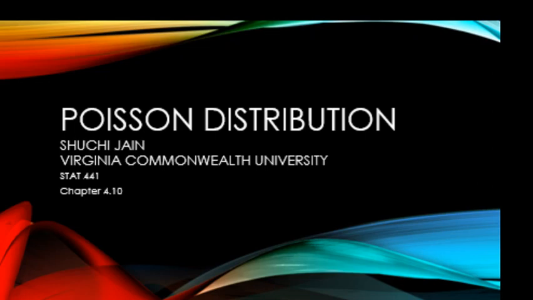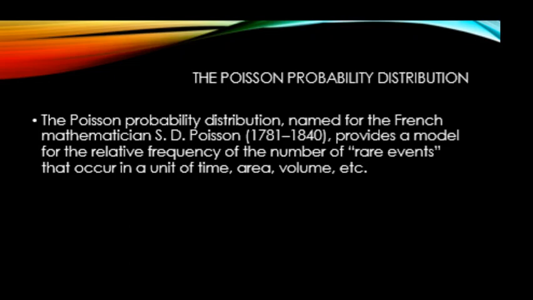This lecture discusses one of the discrete distributions called the Poisson distribution. Poisson distribution is a probability distribution named after the French mathematician S.D. Poisson, and it provides a model for the relative frequency of the number of events that occur in a unit of time or a given area or a given volume. So basically, it models the count of something over a specified unit, and it could be time, area, volume.